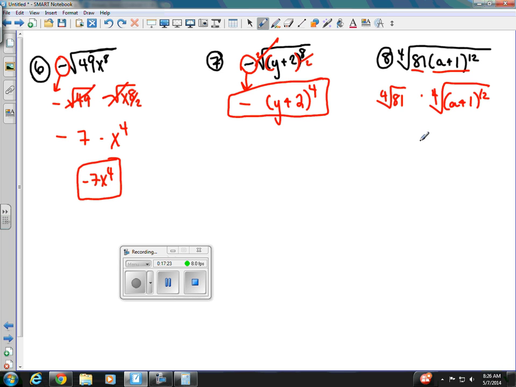So then we say the 4th root of 81 is 3, times. All right, then we take the 4th root of a plus 1 to the 12th. So I'm just going to take my exponent and divide it by my index of 4. So the radical disappears. And I get a plus 1 to the 12 divided by 4, which is 3. And then we just write out my answer in simplest form. 3 times a plus 1 to the 3rd power. There we go. And that finishes up simplifying radicals.